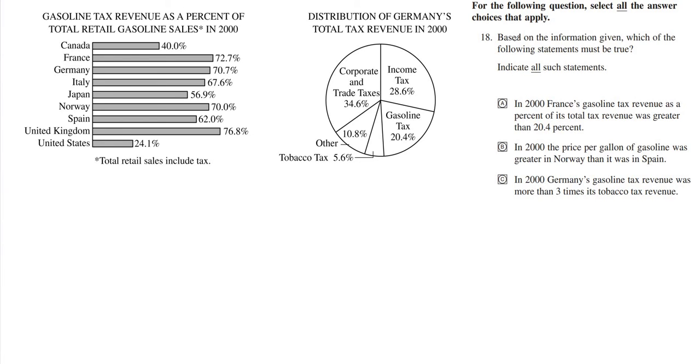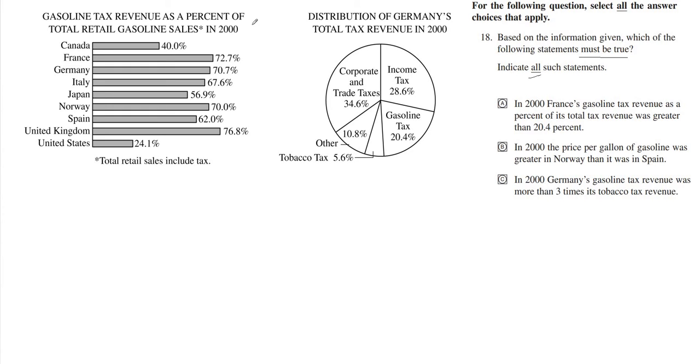And it says, based on the information given, they're talking about these two charts, which of the following statements must be true? Okay, so that must be true. Indicate all such statements. Okay, so here's the first one. In 2000, France's gasoline tax revenue as a percent of its total tax revenue was greater than 20.4%.